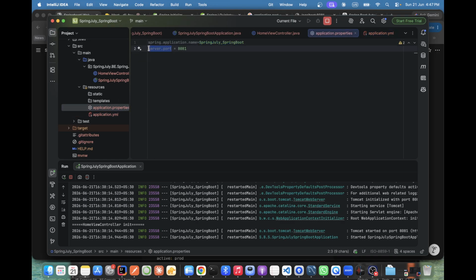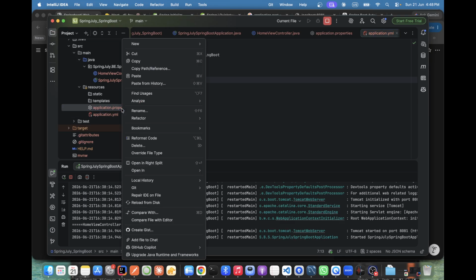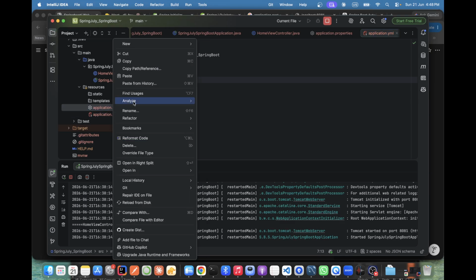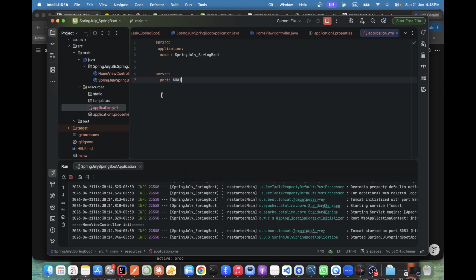The same thing works here as well. You can set server.port to 8081. We created a file now. Now let me remove this and try an experiment. Does it work or not? I'm not sure. I just renamed application.properties. I am not removing it here because I want to show you one more thing. I'm trying to run with the help of YAML. If it does not work, we'll see.